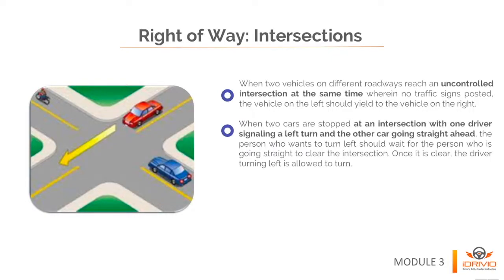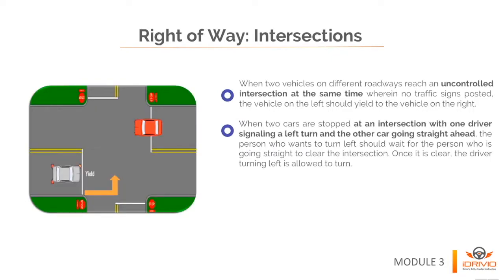When 2 cars are stopped at an intersection with one driver signaling a left turn and the other car going straight ahead, the person who wants to turn left should wait for the person who is going straight to clear the intersection. Once it is clear, the driver turning left is allowed to turn.